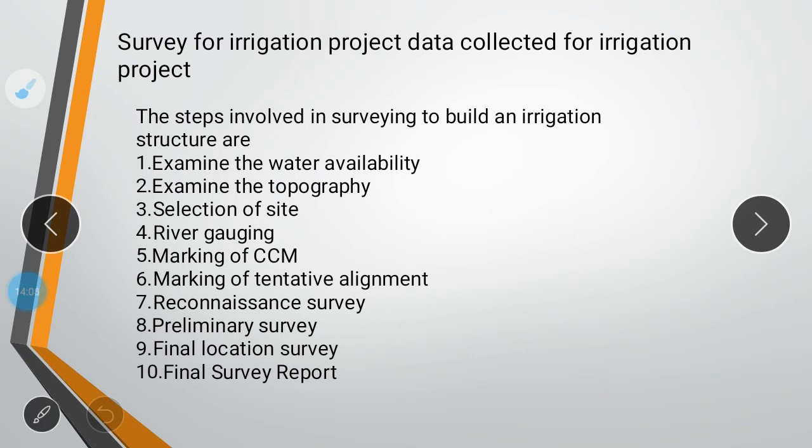Next, marking of CCM. What is CCM? You will mark the control level in that. We will be seeing this in a further slide. Then marking the tentative alignment, like what the alignment will be and how you will maintain the contour laterals. Next, you will again do the recognition survey, preliminary survey, and final location survey, and the final survey report will be prepared, signed by the Government of India, PWD, and that work would be proceeded further by the given engineers.